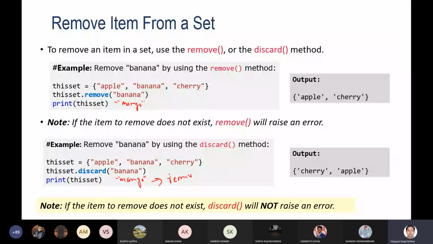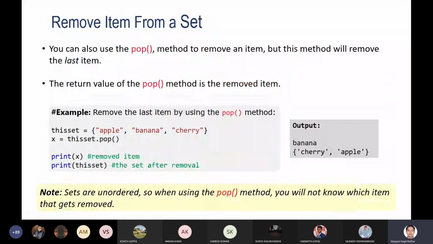Similarly, you can utilize the pop function to remove an item from the set. Pop will remove an item, supposedly the last item, but it does not guarantee that it will always remove the last item, as a set is unordered. If I call set.pop here, it doesn't mean that cherry will always be removed. It may remove cherry, or banana, or apple, because it is unordered. So we cannot ensure that the last item will always be removed by the pop method. We have to take care of it.